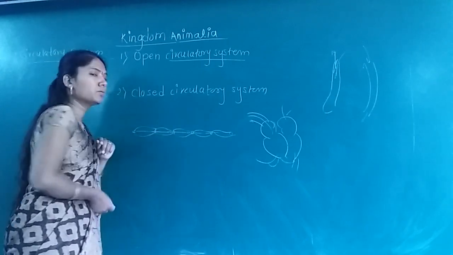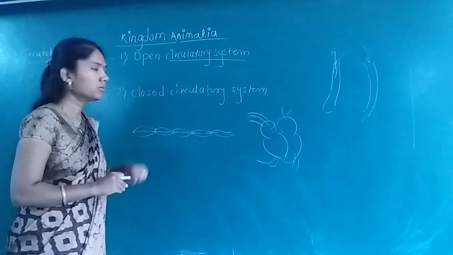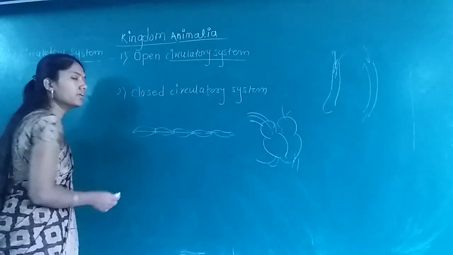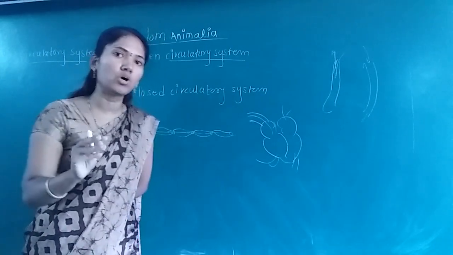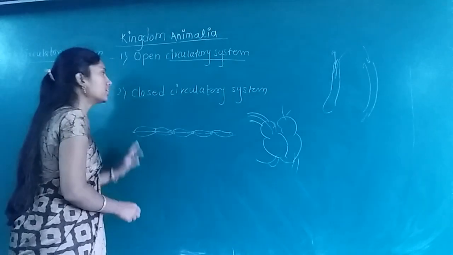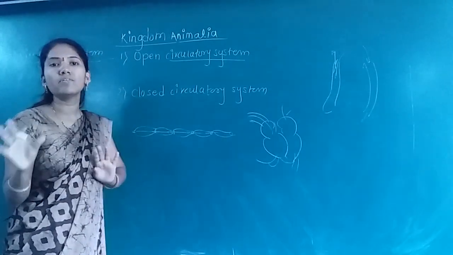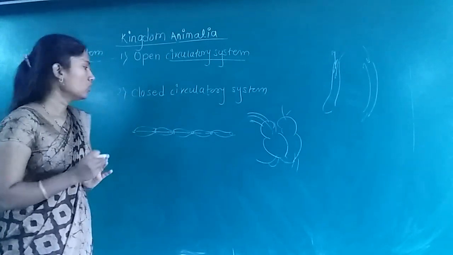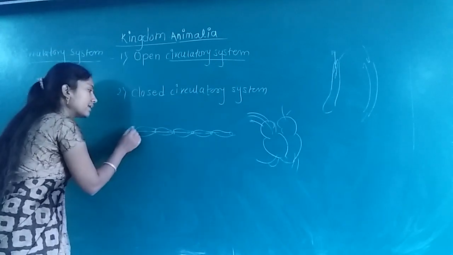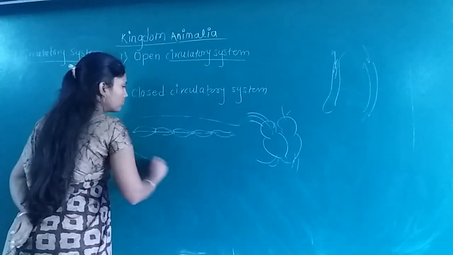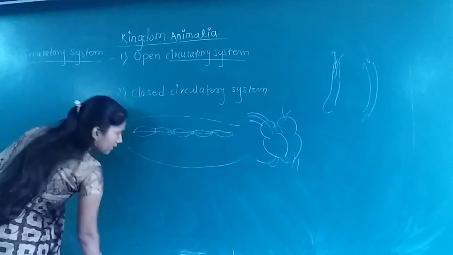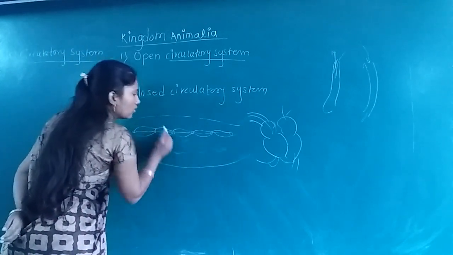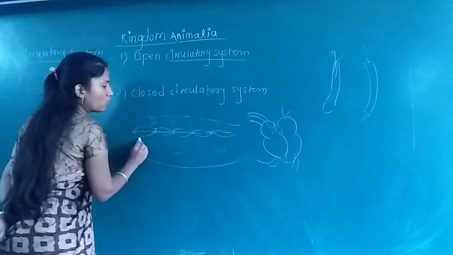So in this way blood is pumped by the heart, but to carry this blood there are no blood vessels. Remember, this is a very important point. In open circulatory system there are no blood vessels to carry the blood. Okay, so how is this blood carried? See, suppose this is the body of the cockroach. That blood is spread throughout the body cavity of the cockroach.